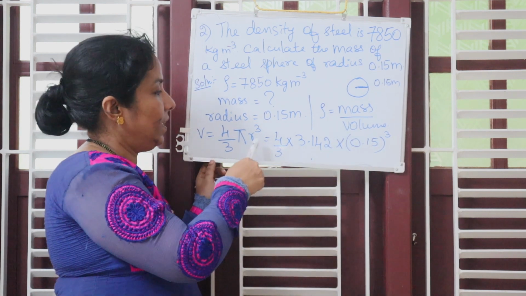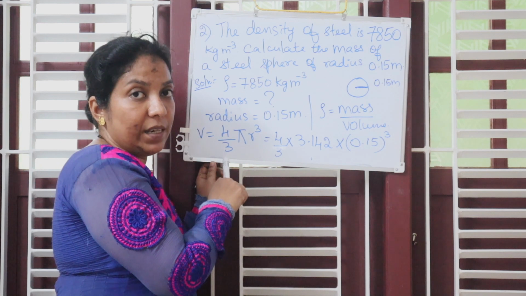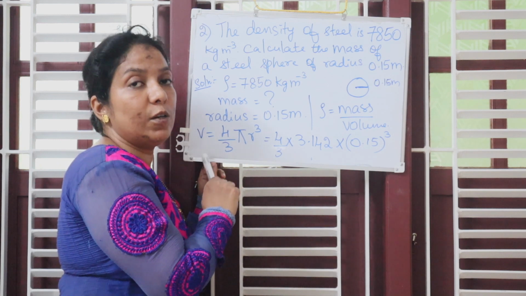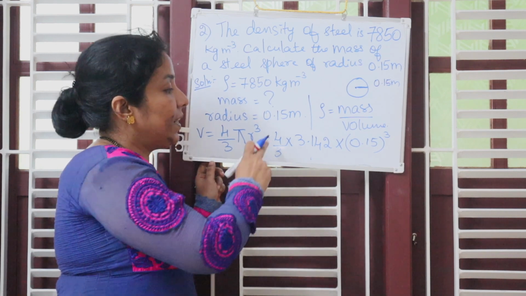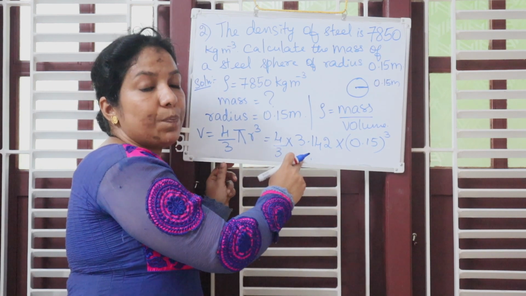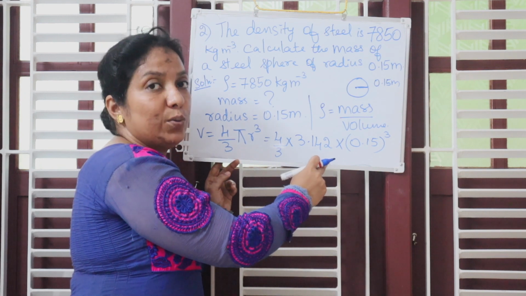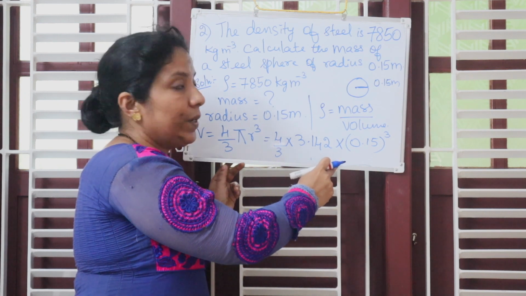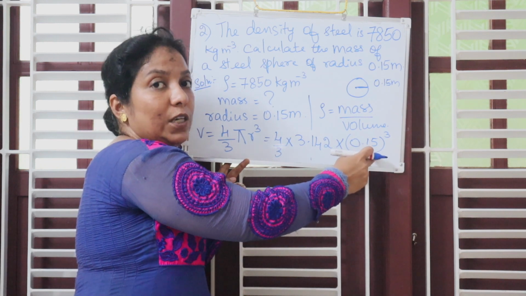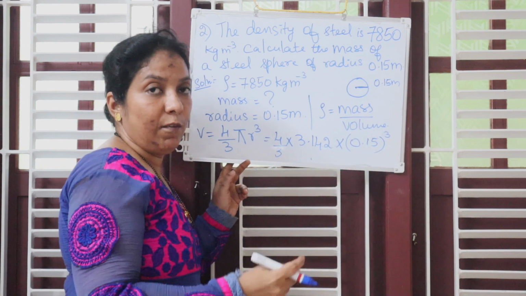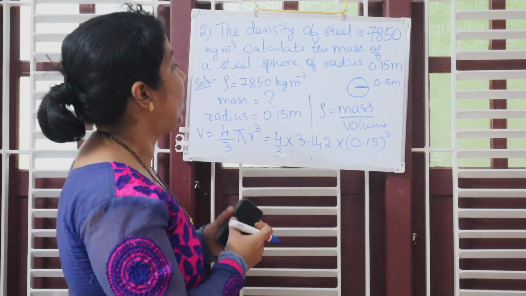So, once again, the volume of the sphere, you have to remember this formula. The volume of the sphere is 4 by 3 pi r cube. That is 4 by 3 times pi, that is 3.142, times r cube. R cube, that is the given radius 0.15 to the power 3. Now use your calculator and simplify.